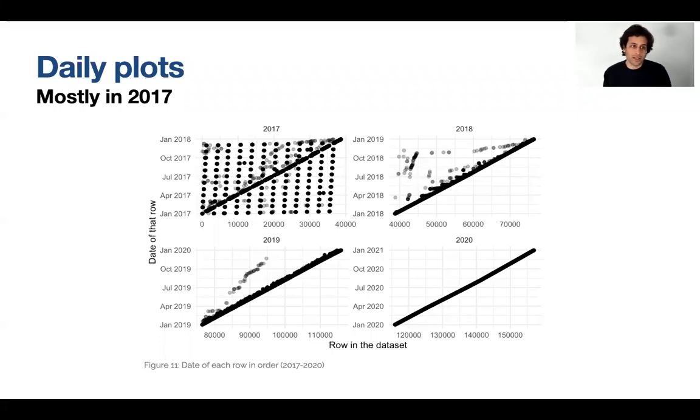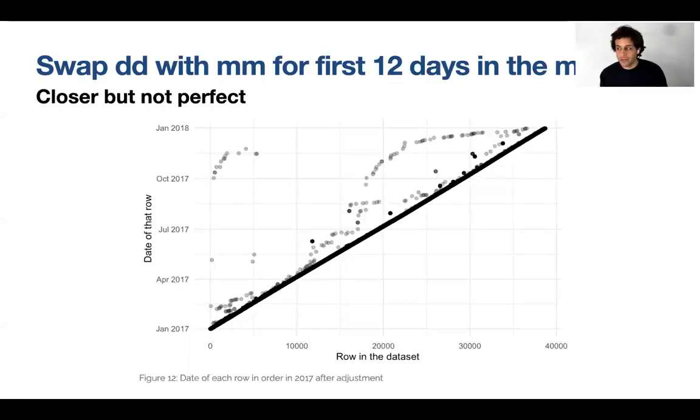So what's the best guess here as to what was happening? My best guess is that for the first 12 days of the month, some of what we guessed were days were actually months. If we grab a few fancy regular expressions, we can swap those around. After we swap them around, we get this graph, and we can see that we no longer have any dates that are underneath the diagonal.